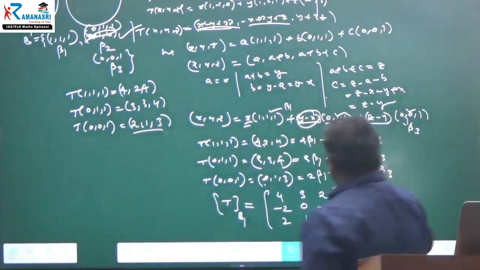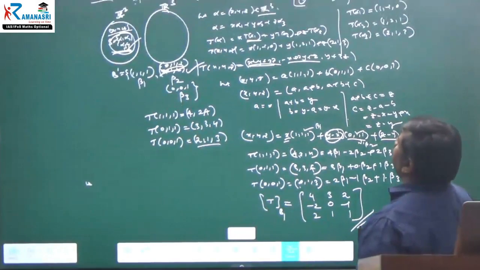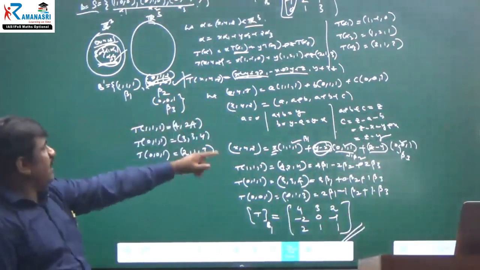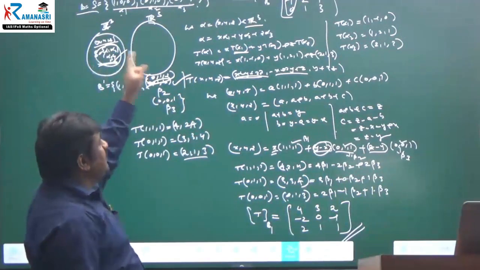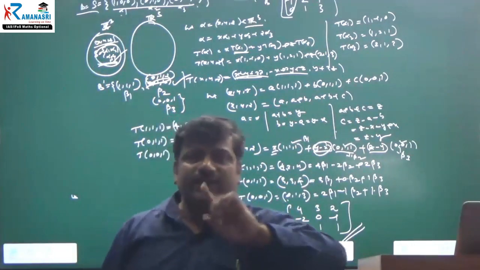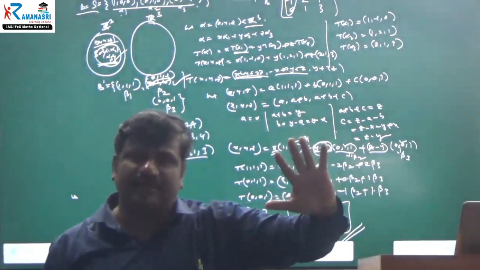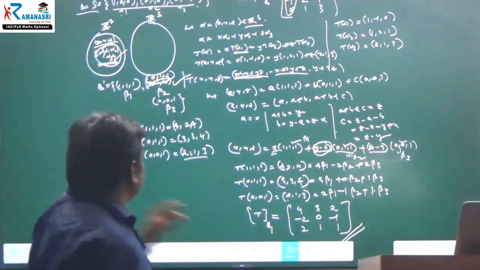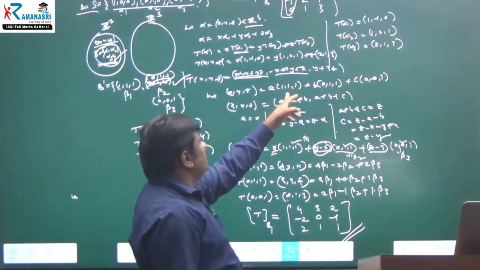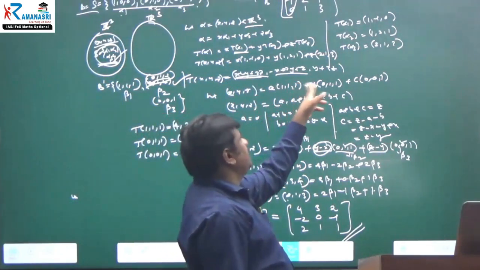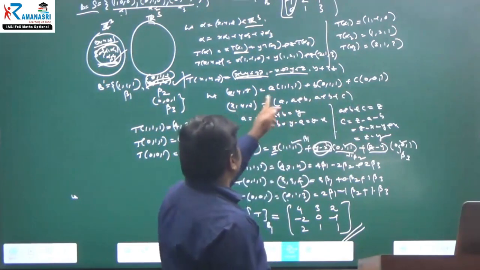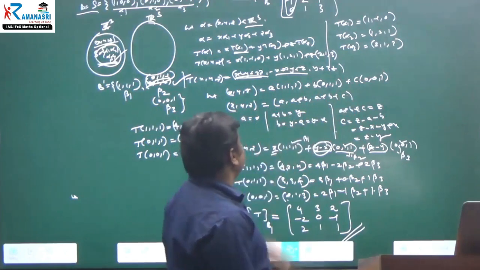What we have done here? Simply we have found one formula, the transformation of (x, y, z). After that, for every vector, what we are writing? I told you already, instead of finding all 9 scalars, you can derive one formula. For that formula, I have taken T of (x, y, z) equal to a into beta 1 plus b into beta 2 plus c into beta 3. Then you got some values. Therefore, I have found the a, b, c scalars in terms of what?